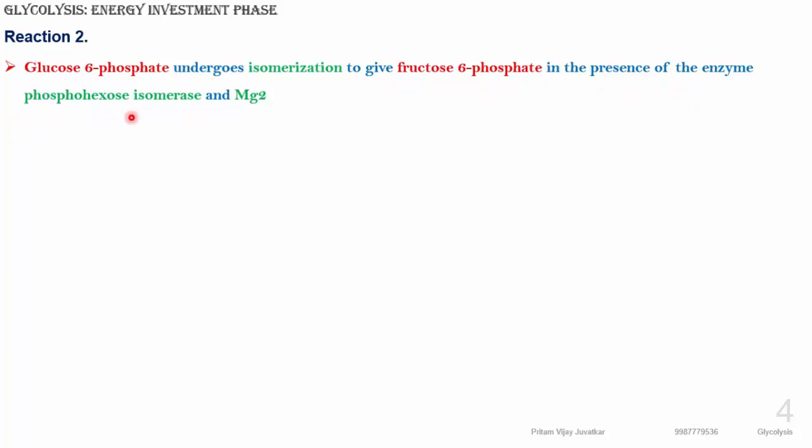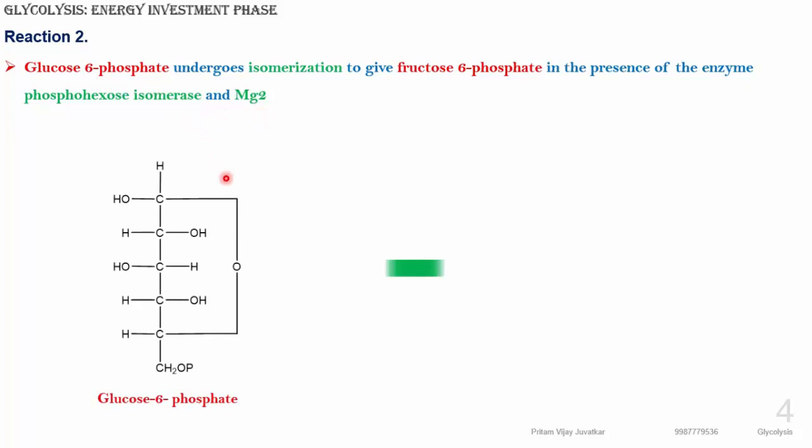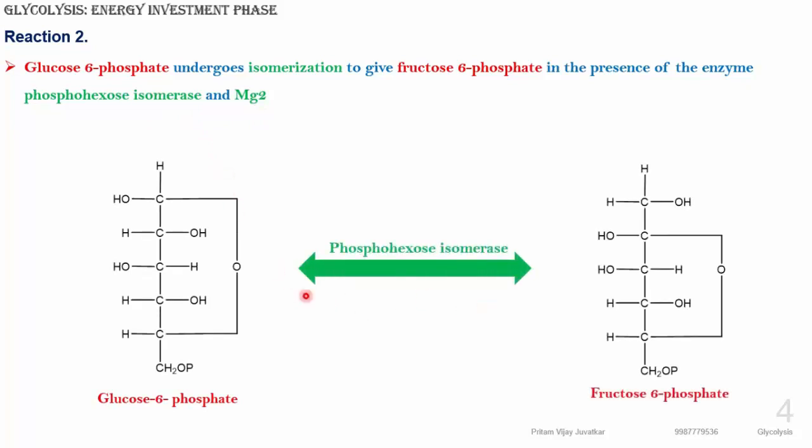We require one enzyme, and that is definitely an isomerase enzyme, because an isomerization reaction means what? Here we are converting glucose 6 phosphate into fructose 6 phosphate. So it is a phospho hexose, and the reaction is isomerization. That's why the enzyme will be phosphohexose isomerase.